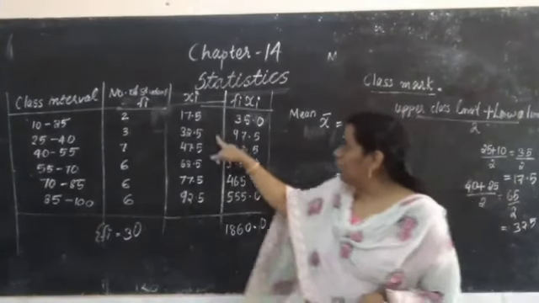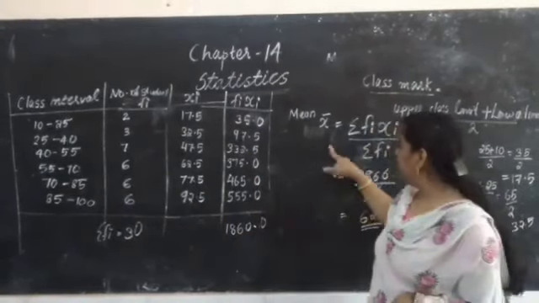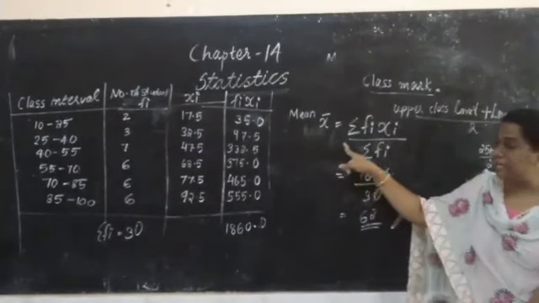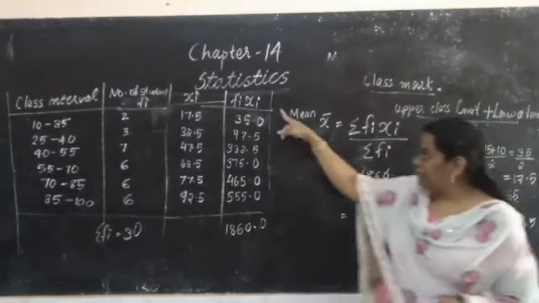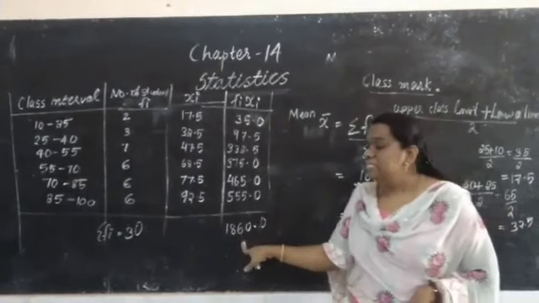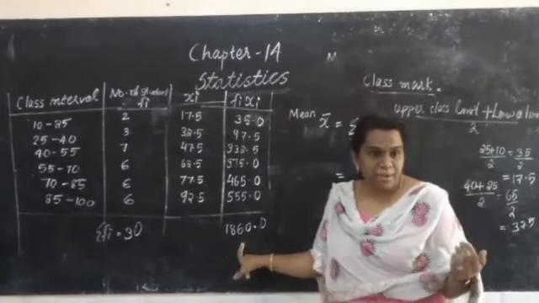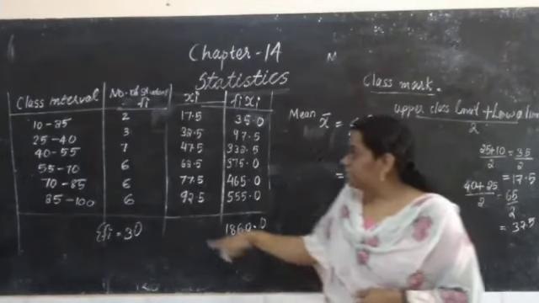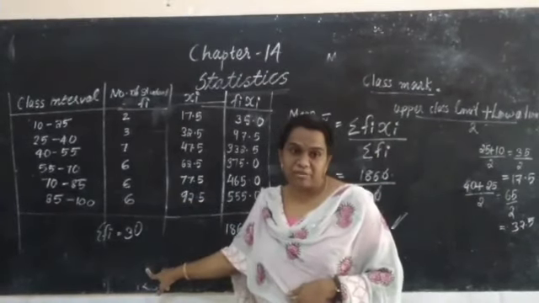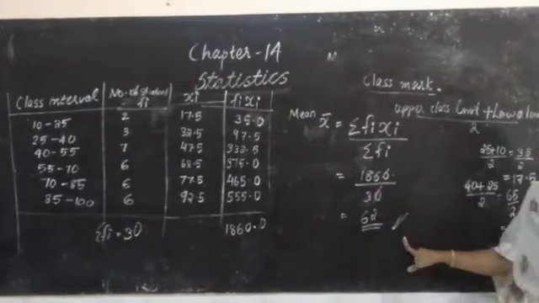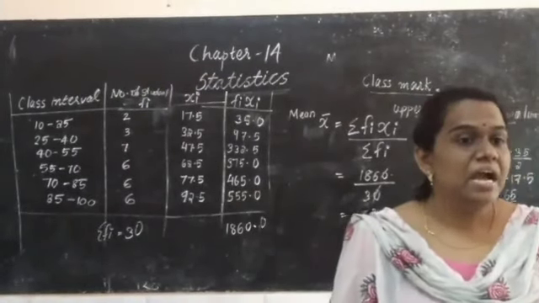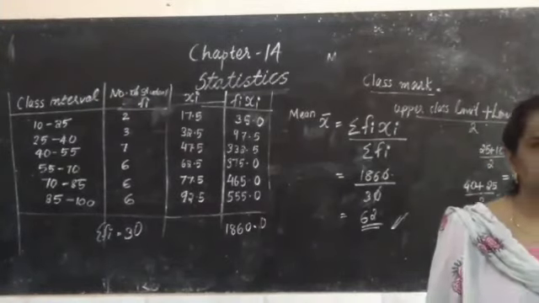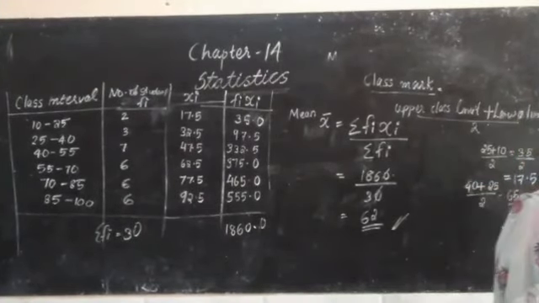I hope you understood all this. Then what is mean x bar? Mean x bar is equal to sigma Fi Xi divided by sigma Fi. That Fi Xi we will consider the sum, sigma Fi Xi. Then sigma Fi means the total frequency. Okay, is it clear? This method is the direct method to find the arithmetic mean. Okay.